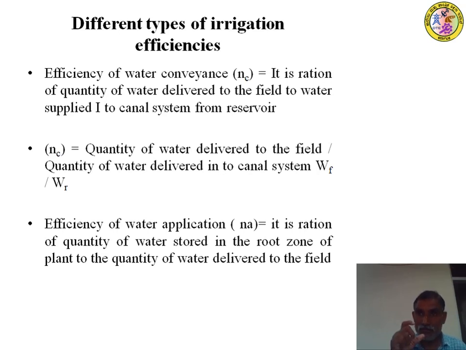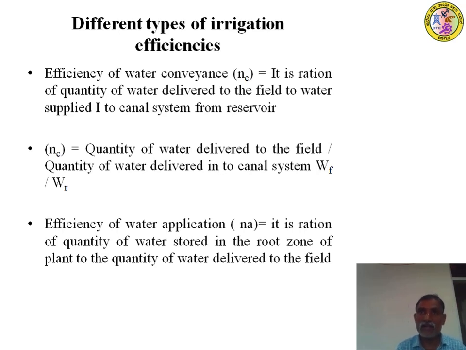Actually delivery to the field, that means the area you are going to irrigate, is the field. So the supply at the end of the canal, or at the outlet point of the canal. Therefore, how much water is actually entering the field, divided by how much water is supplied at the canal section, gives the conveyance efficiency.